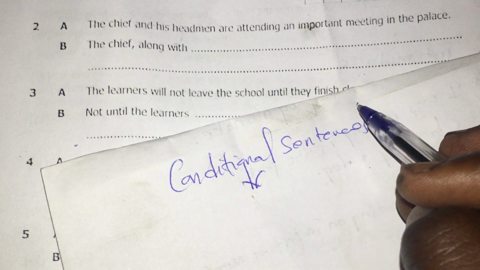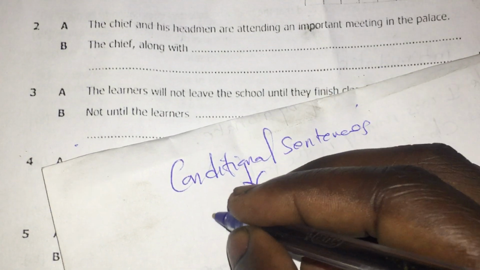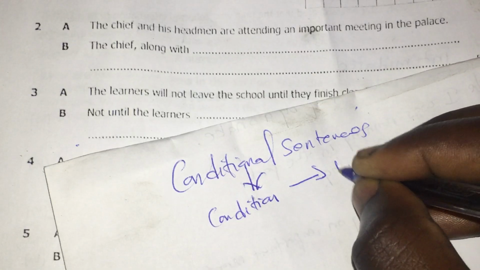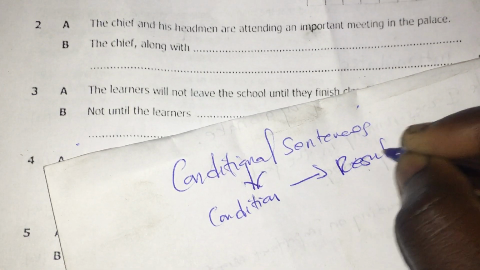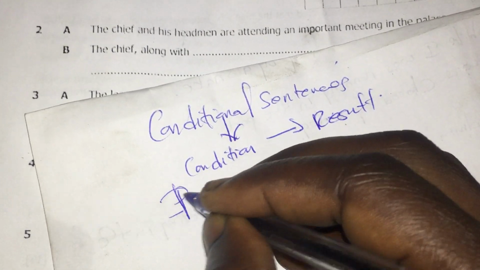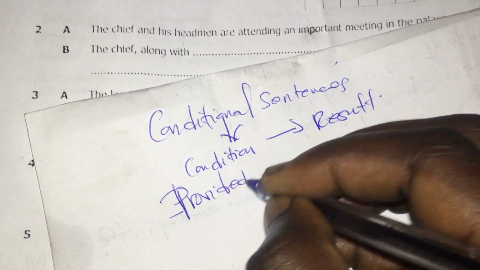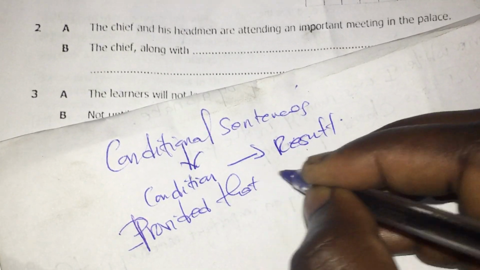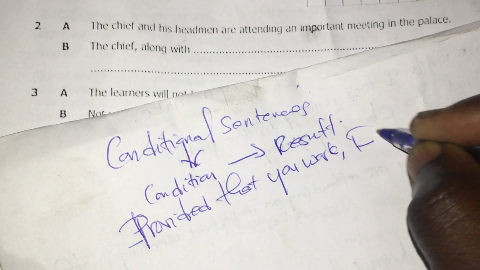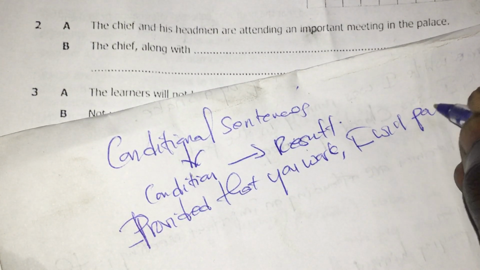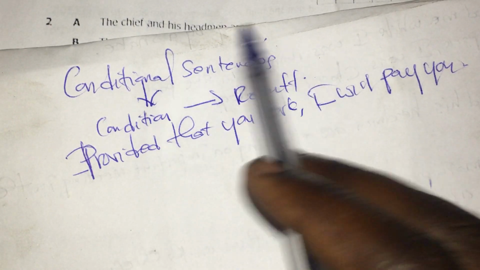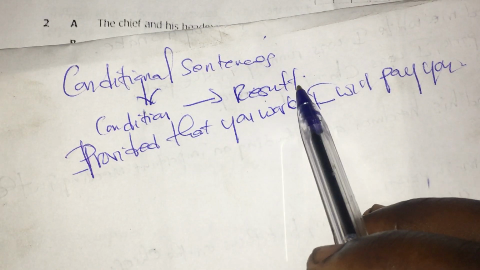Now under the same conditional rewrites, you have to understand that a conditional sentence is made up of two things. Number one, it is made up of a condition, and it is also made up of the result. Like for example, I will say, provided that you work, I will pay you. You have seen? So conditional sentences involve a condition and also the result.